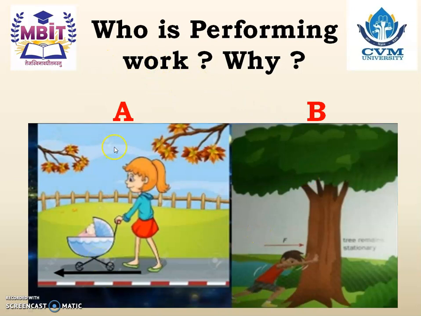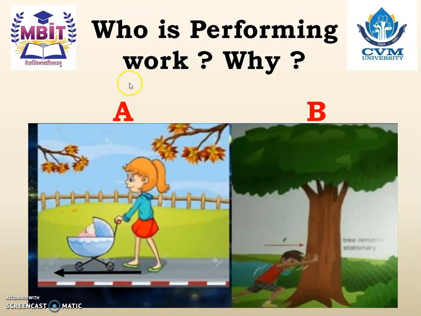Friends, look at the picture A and picture B. Who is performing work and why? In picture A, force is applied, and under the action of the force, there is a movement of a baby cycle.